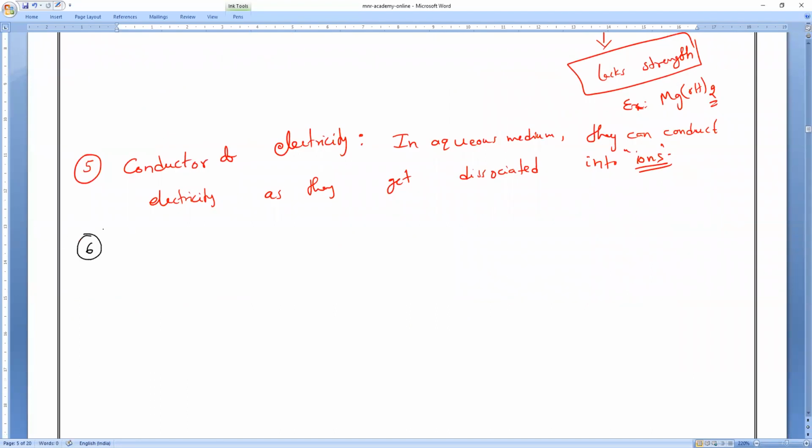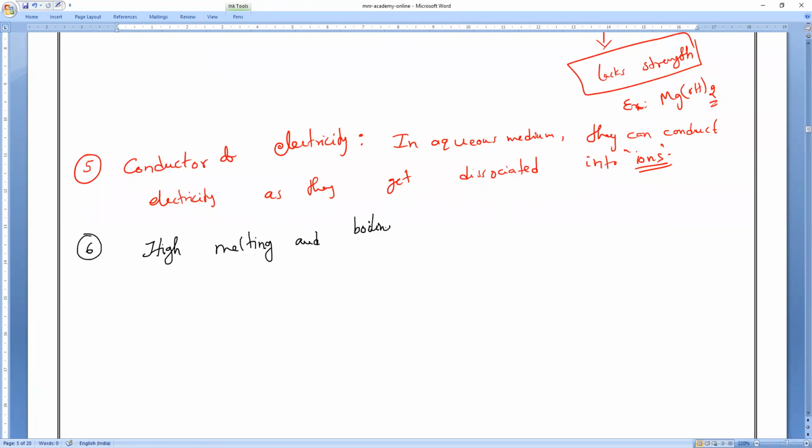Then last property. Acids are having high melting points and boiling points. Then what about bases? Bases also have high melting and boiling points. Okay, write it.